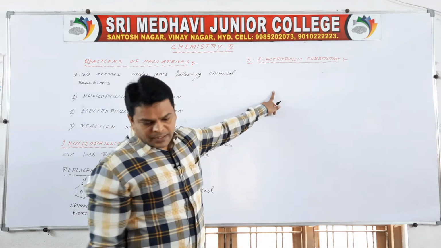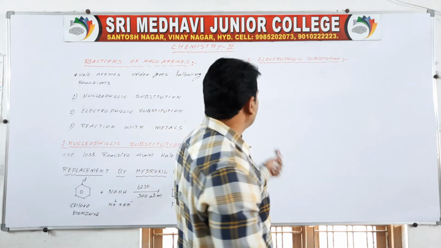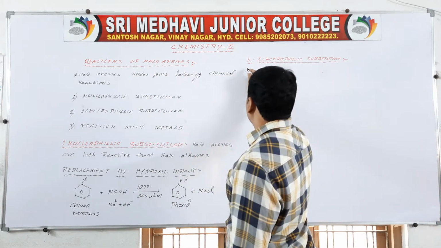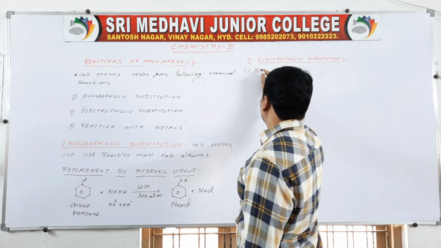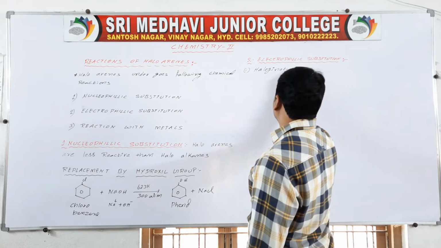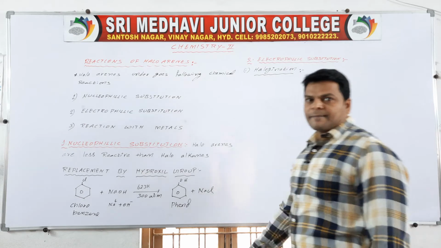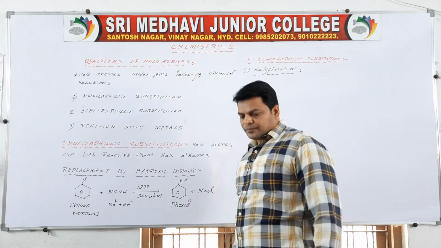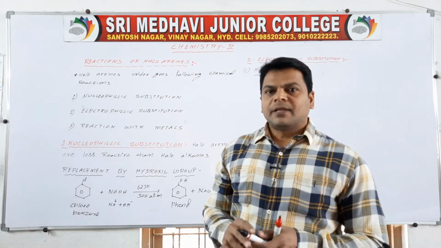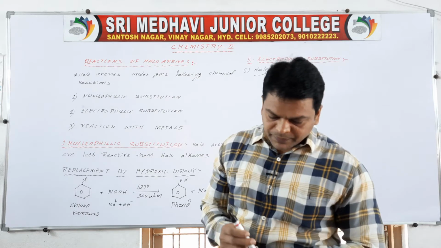So here we are going to discuss electrophilic substitution reactions. The first one is halogenation. To haloarenes, we add halogen in presence of anhydrous AlCl3.